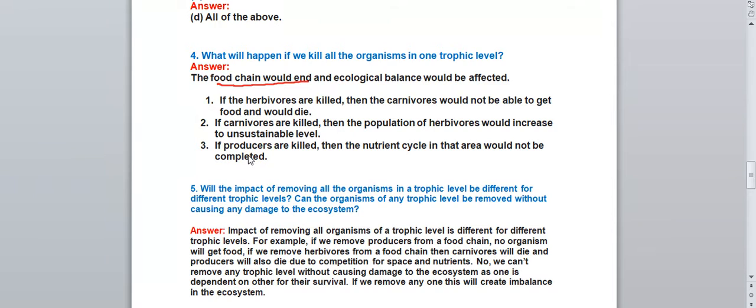If the carnivores are killed, then what will happen? The number of herbivores will increase and that would lead to an unsustainable level. If the producers are killed, for example the plants are killed, producers means those who make the food, then the nutrient cycle in that area would not be complete. So if all the organisms in a particular trophic level are killed, then the food chain as well as the ecological balance would be affected.